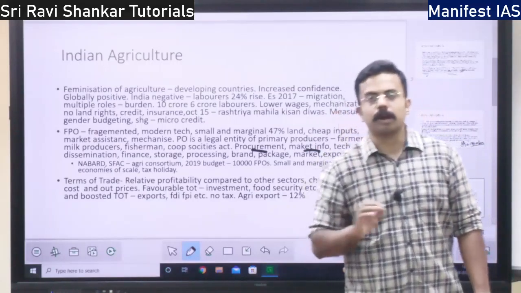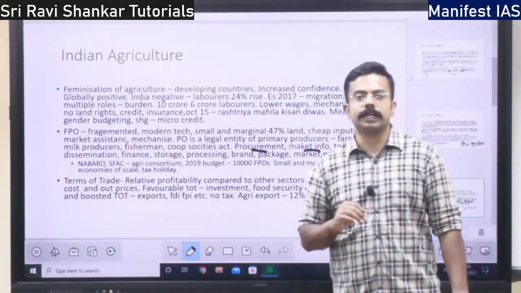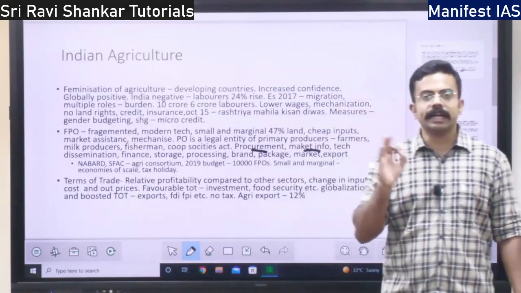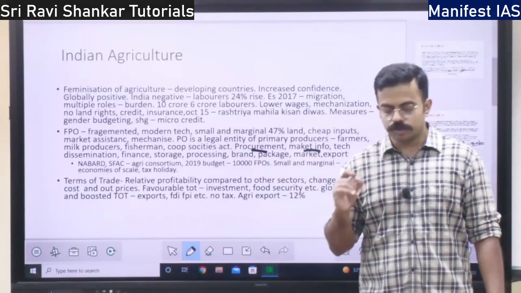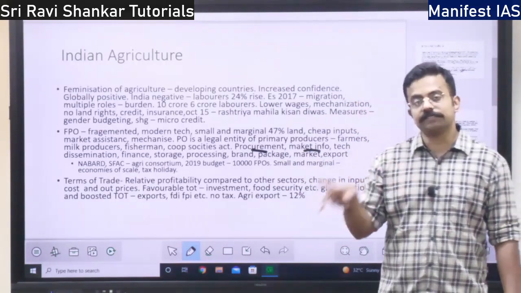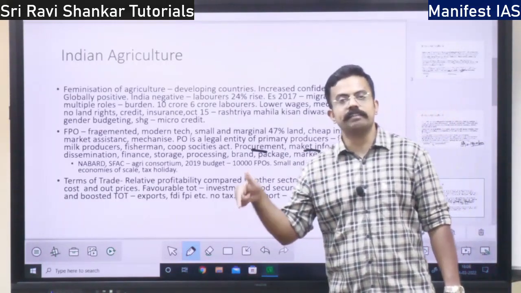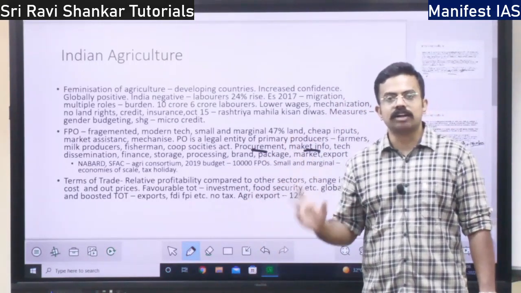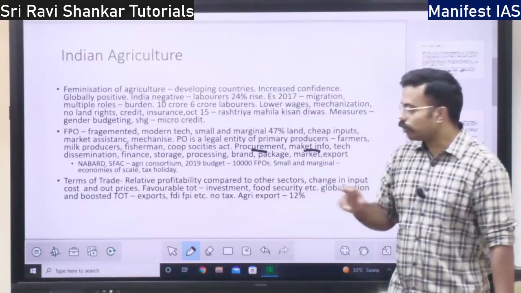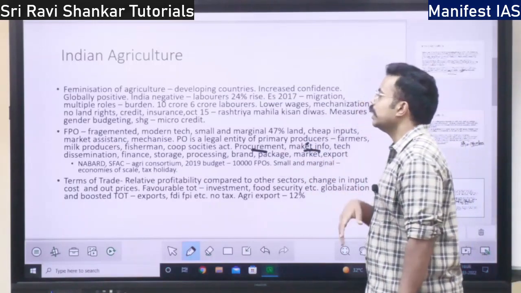See where your product will get maximum profit, right? What kind of products are actually in demand in the market? When this information is provided to the farmer, he will grow the right crop and sell the crop at the right place. So this market information is provided by the FPO.